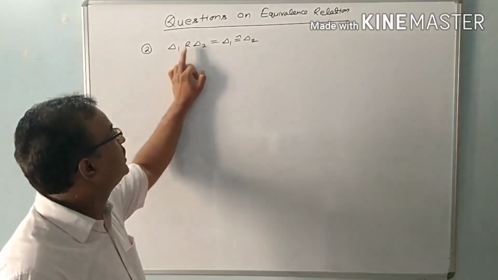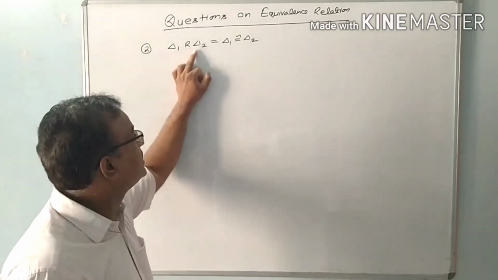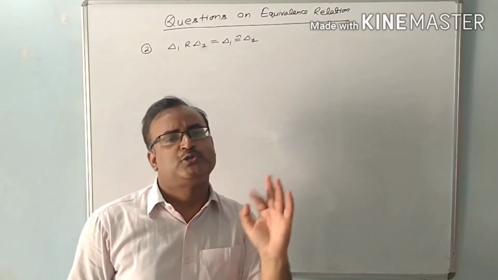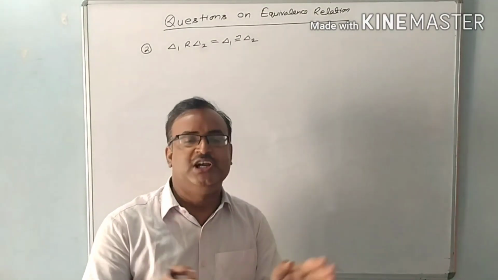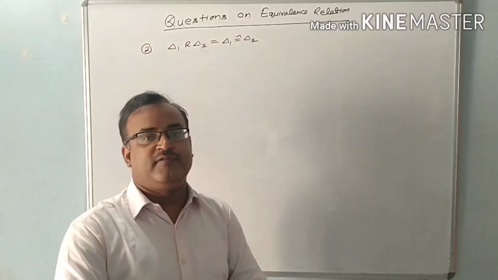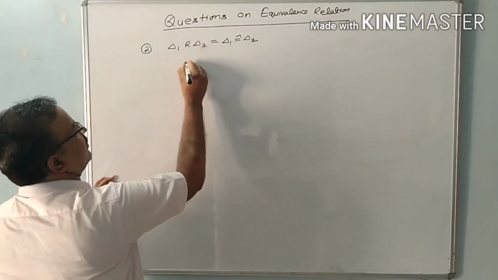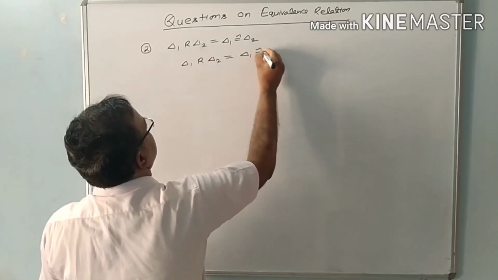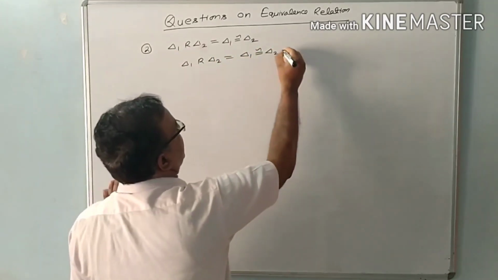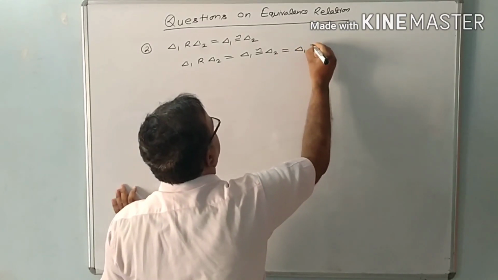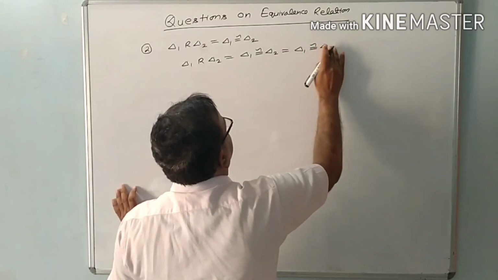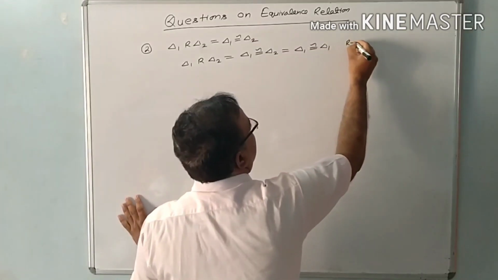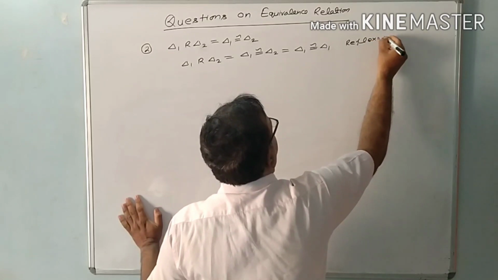If triangle 1 is congruent to triangle 2, then we can say triangle 1 is also congruent to itself. Every triangle is congruent to itself. So we can say this is a reflexive relation.